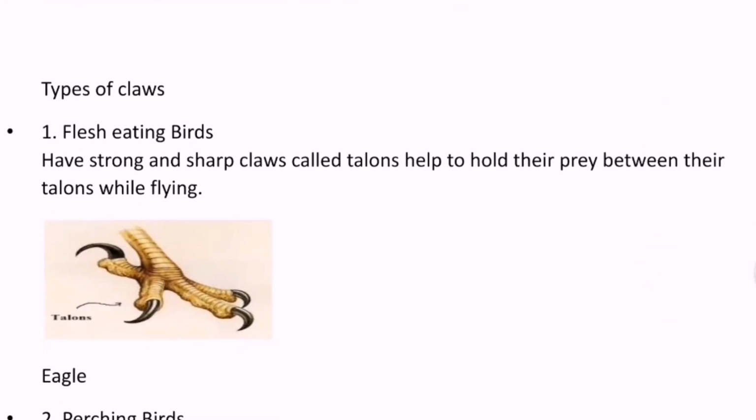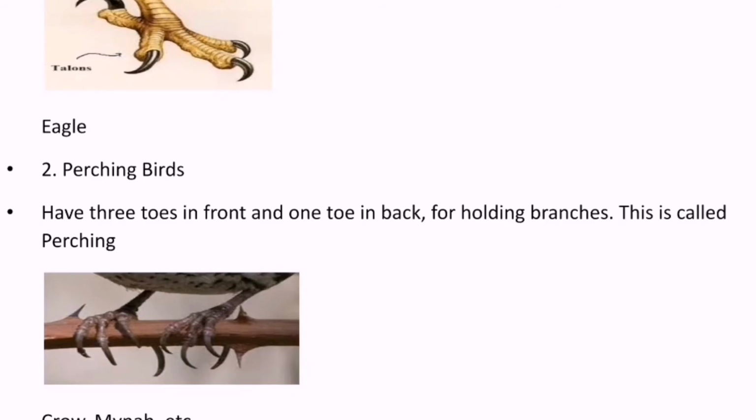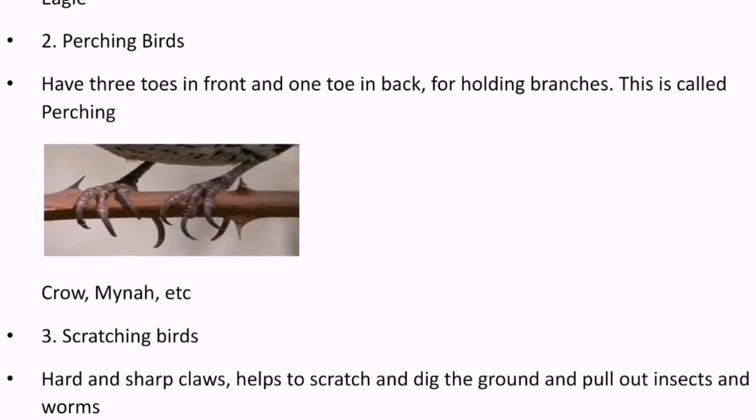Now see types of claws. First one, flesh-eating birds have strong and sharp claws called talons, which help to hold their prey between their talons while flying. For example, eagle. Perching birds have 3 toes in front and 1 toe in back for holding branches. This is called perching. For example, crow, myna, etc.